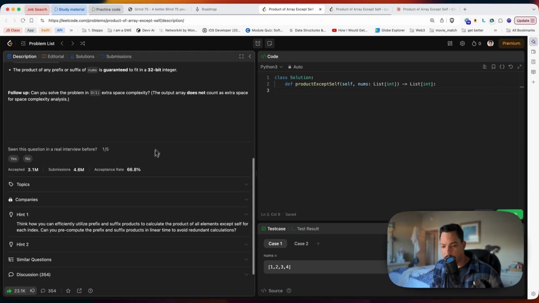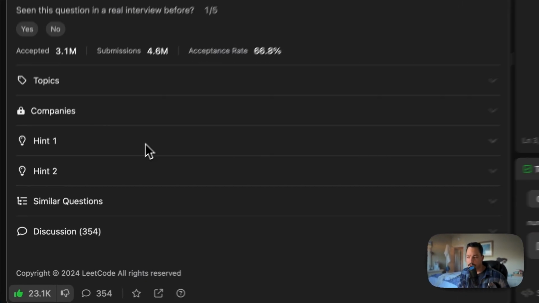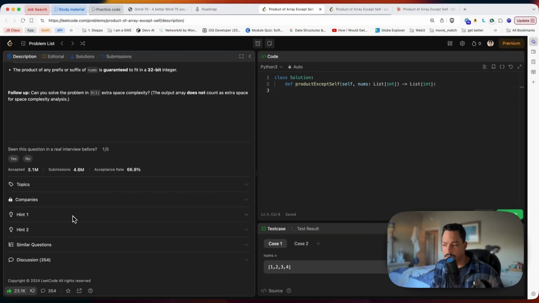Anyways, I was opening up a couple hints here. I try not to look at the hints before I look at the solution, if that makes sense. Once I get to the point where I'm solving mediums comfortably, I don't know how long, but once I get there and I feel like I'm stuck on something, I'll look at the hint.